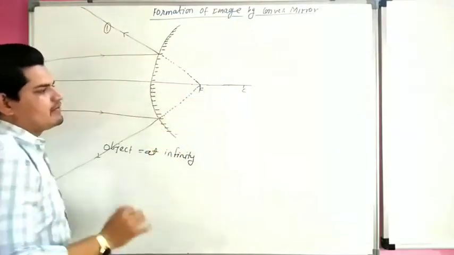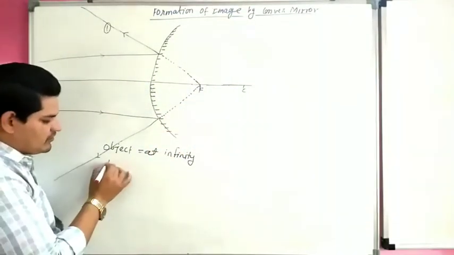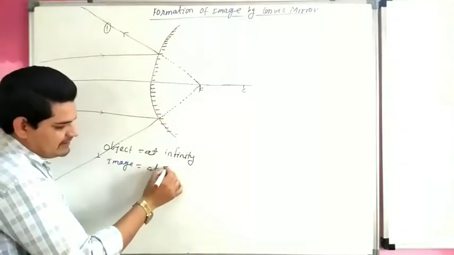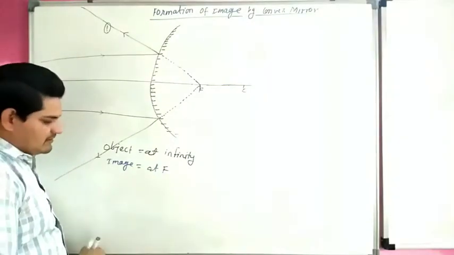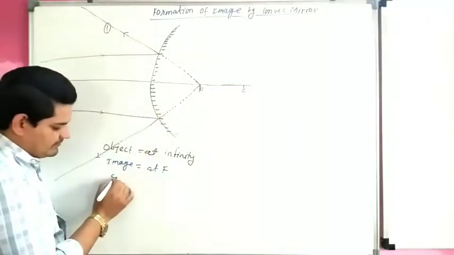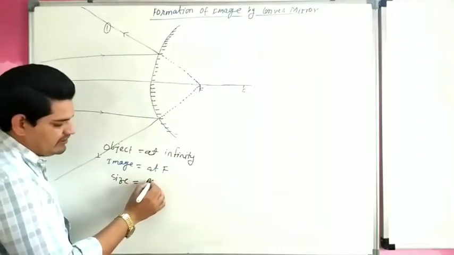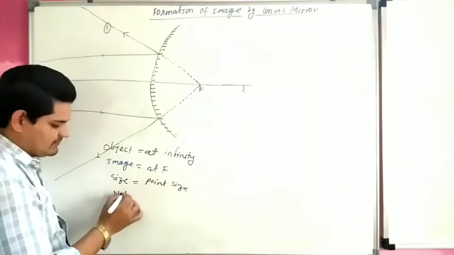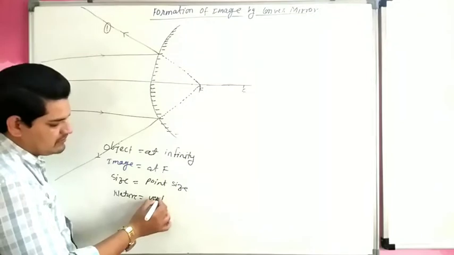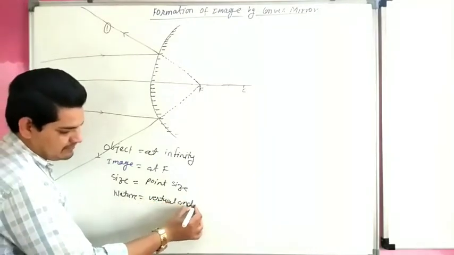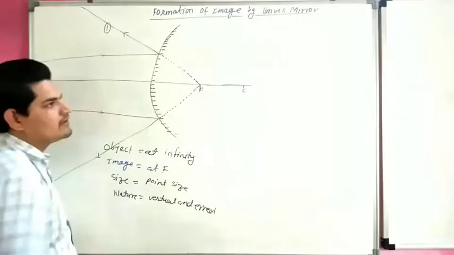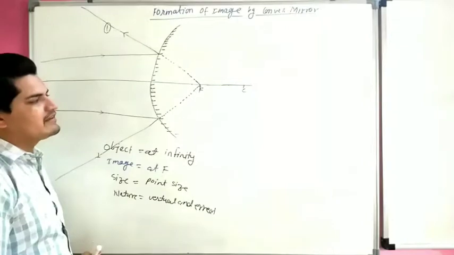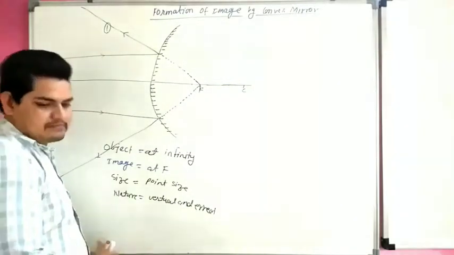So this is called a virtual image. So the image is formed at F, the focus. Size is very small, point size. Nature is virtual and erect. So this is the first case of formation of image by convex mirror. Now, second case.